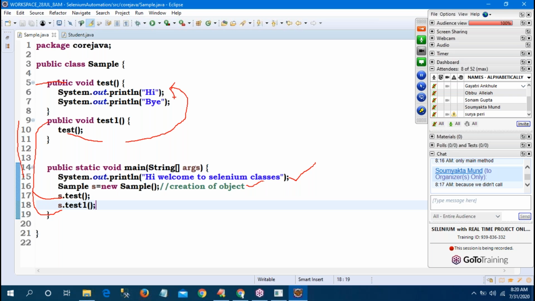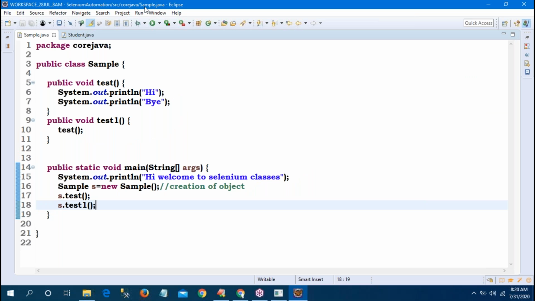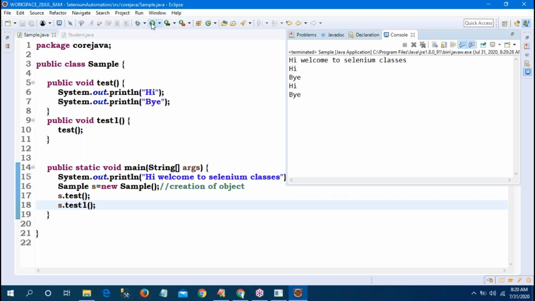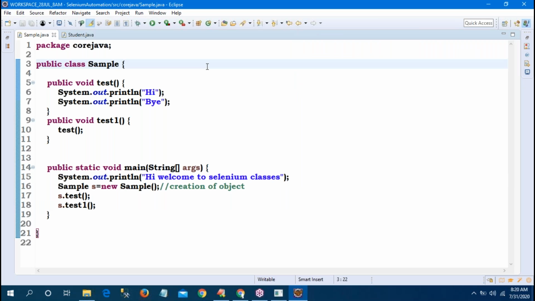So you can call a method anywhere within the class, within a method. If you run this, see: first hi welcome, then hi bye, hi bye. Sir, is it clear to everyone? Any doubt?